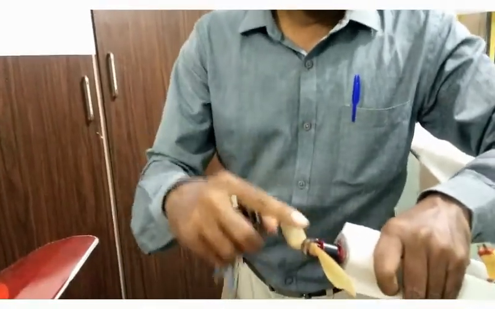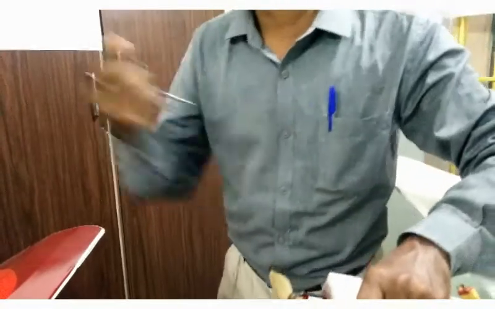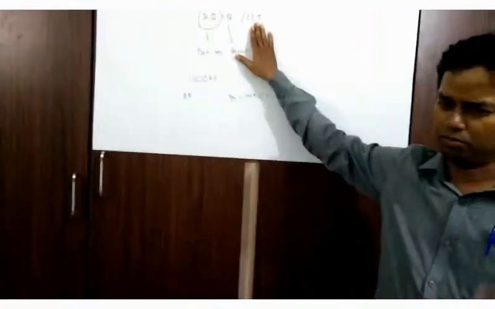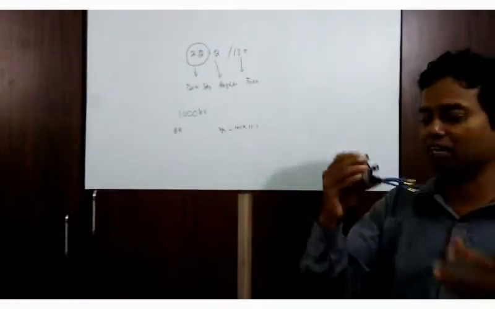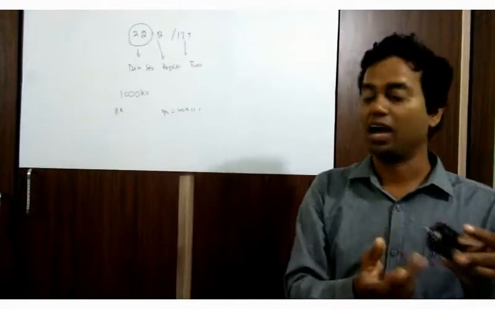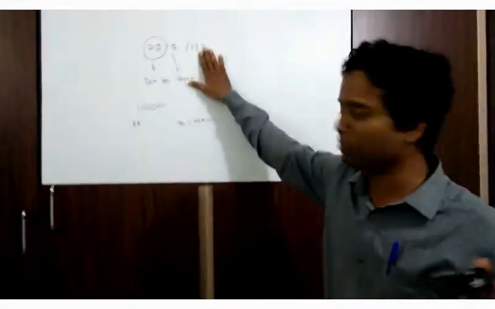But the thing is that the third parameter, the number of turns: more number of turns means it is a heavy motor. That means we have a higher torque you can get, and with fewer turns, we will have a higher RPM.